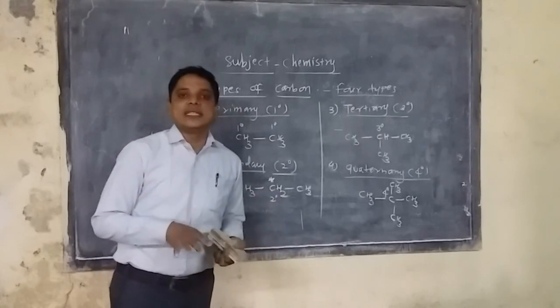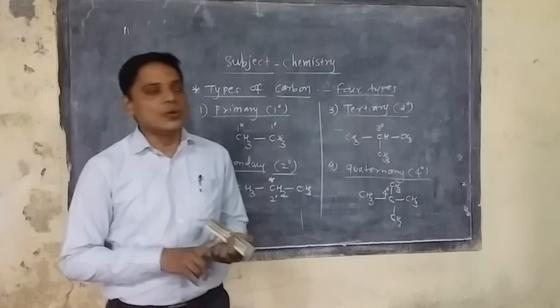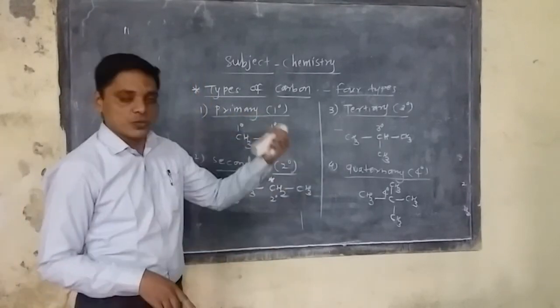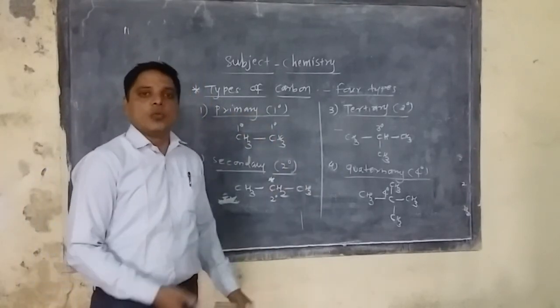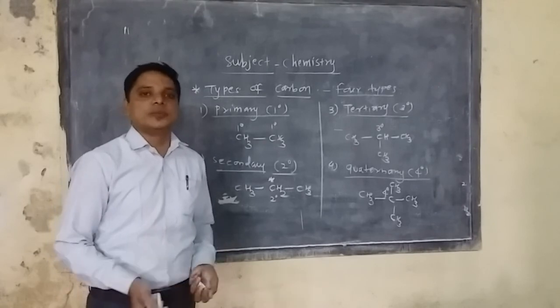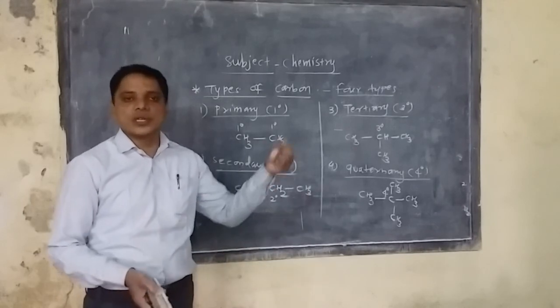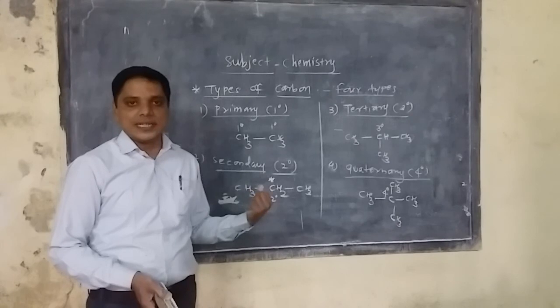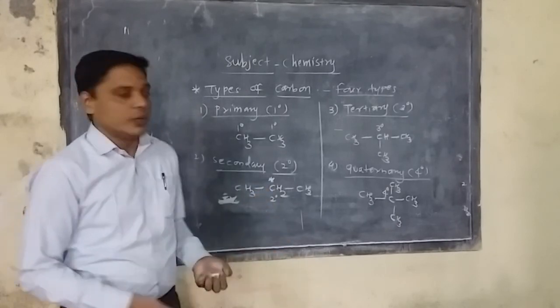So today we have seen the homologous series, the alkyl group, as well as the types of carbon atoms. From tomorrow we will start with the nomenclature of alkanes and the various types of functional groups. So we will start with alkanes. Okay. Thank you.